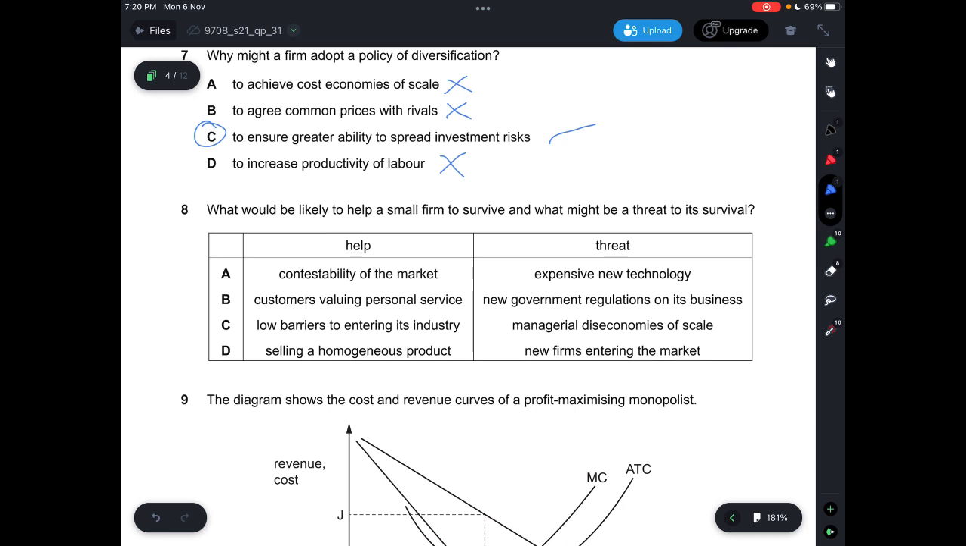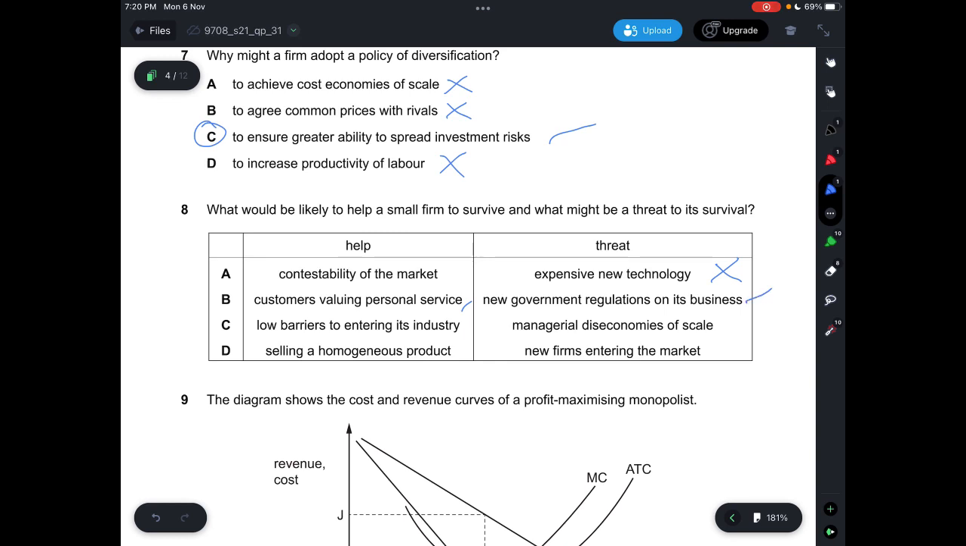Question 8. What would be likely to help a small firm to survive and what might be a threat to its survival? Okay, so helping the small firm to survive, it says contestability of market. This one we can just immediately rule out, because for contestability of market, small firms would mostly always lose because larger firms will always win out because they have lower costs from economies of scale. B, it says customers valuing personal service. Yes, people would prefer customized items, they would go with small firms. And then the threat here, it says new government regulation on its businesses. Yes, this is possible.